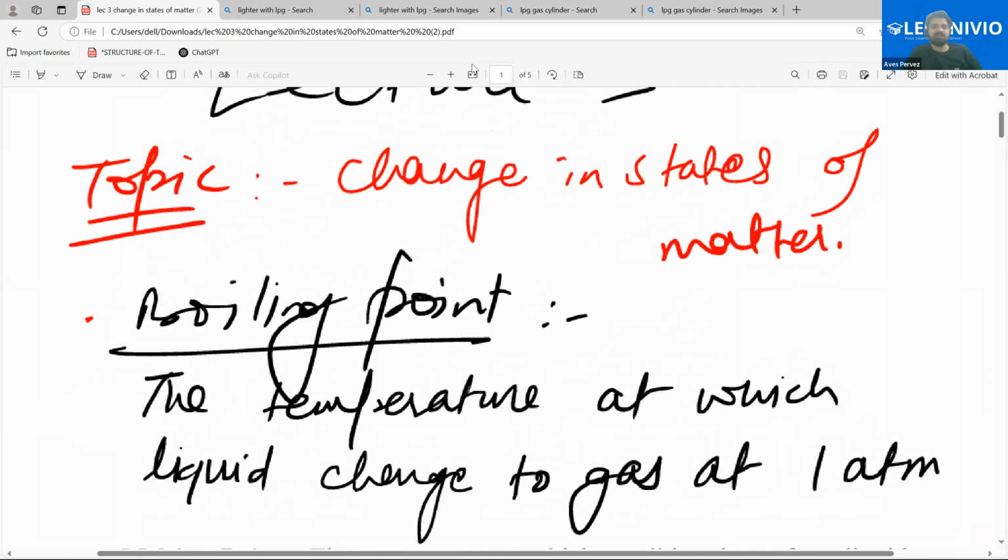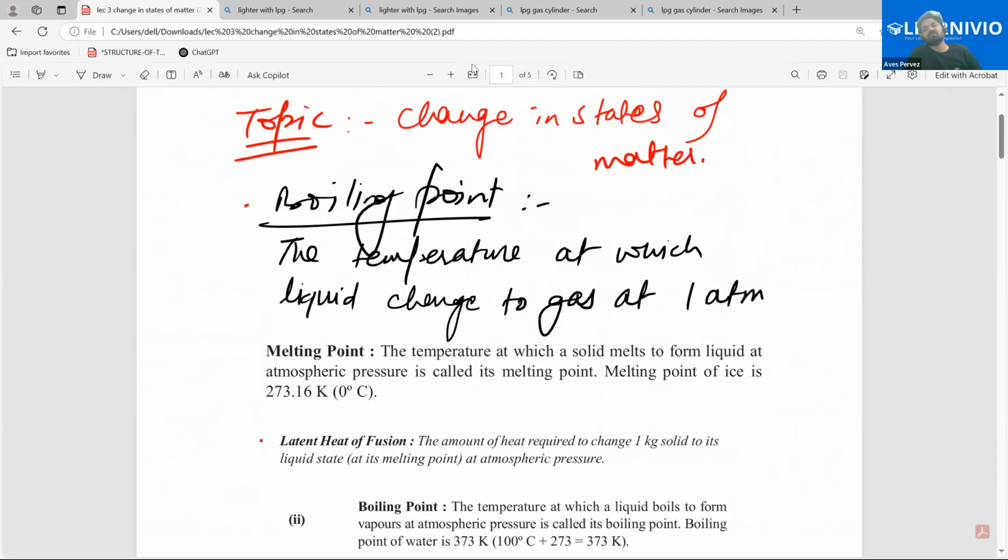First of all, boiling is the temperature at which a liquid changes its state. Liquids get converted into gas, and the pressure should be 1 atmospheric pressure. That we call the boiling point. So note it down: the boiling point is the temperature at which a liquid changes to gas at 1 atm. 1 atm means 1 atmospheric pressure.